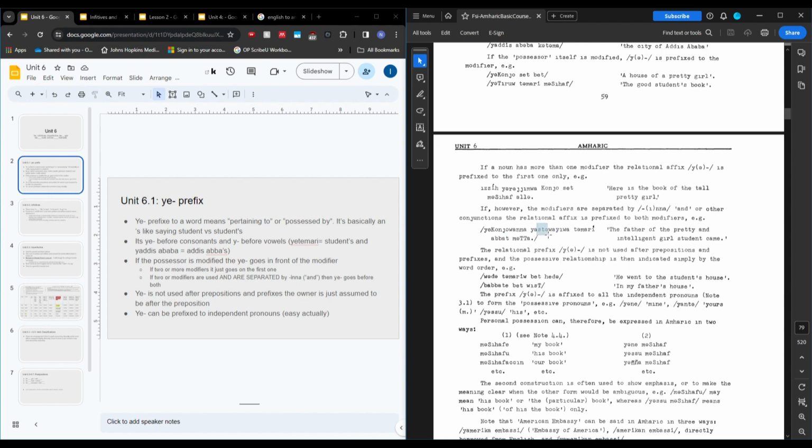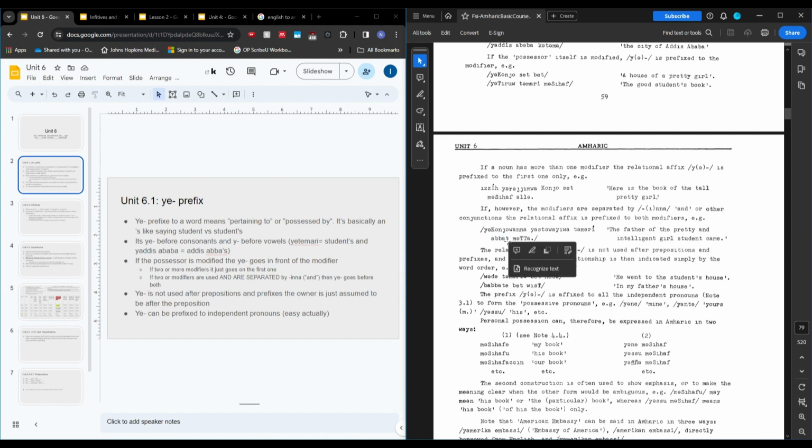I don't know the direct translation, but I just kind of remember that to be the case. Yek onjo is making it like apostrophe S for whatever's coming up, and na is "and". This is another yeah, but it's prefixed to a noun that begins with a vowel, so we're not adding ye, we're just adding y. So yastewa wa. So the beautiful and clever, and then student, and it's some sort of feminine student. We're talking about her father is coming up.